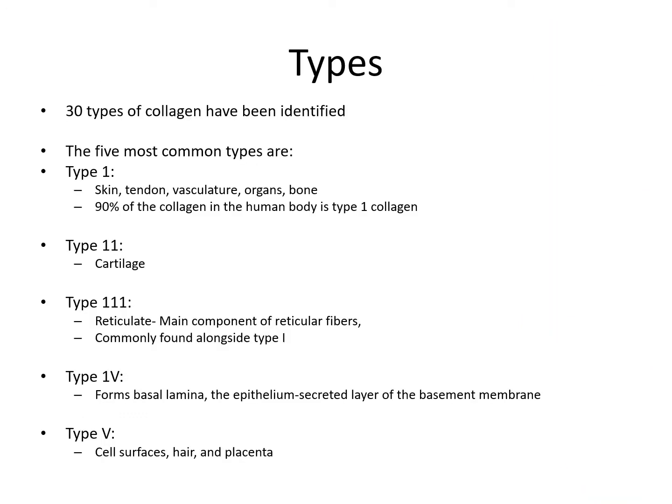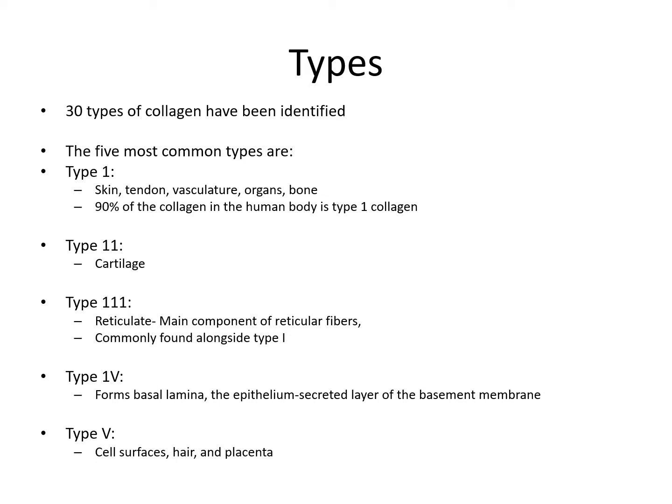Types of collagen. More than 30 types of collagen have been identified, but the most common types are five. Type 1 is found in skin, tendon, organs and bones. 90% of the collagen in the human body is type 1 collagen.